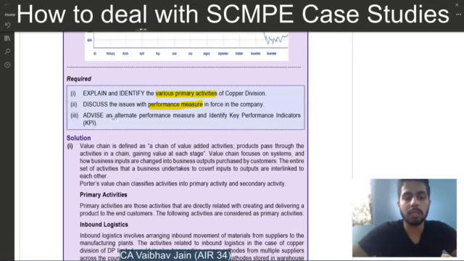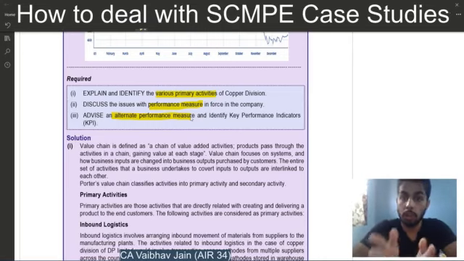third it is asking us to advise an alternative performance measure, which in this case will be balanced scorecard model, because in the case of primary activities, that is the value chain analysis, we are only using the financial indicators, but we should also use the non-financial indicators which are covered under the balanced scorecard approach. So this is the crux.